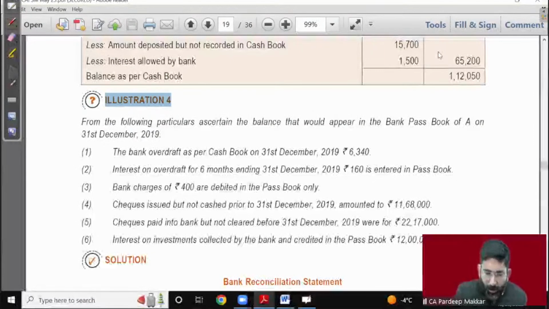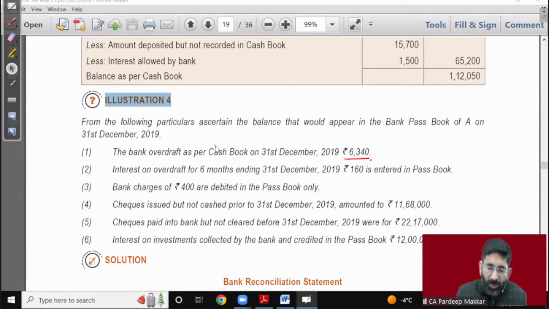See all the points, there's no worry, because it is very simple and easy to do these questions. I'm not worried that some student has asked a query. I'm not interested in leaving that inquiry. He says that the overdraft as per cash book is given to you. This is 6340. Okay, beta, the problem is something different. Let's understand this thing. You are doing right. There's no problem.